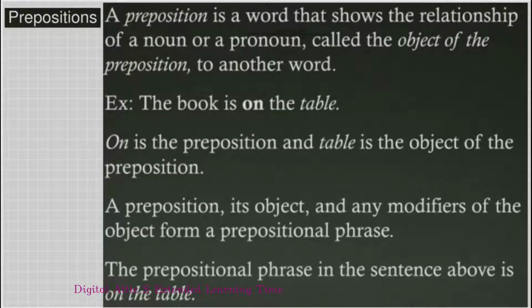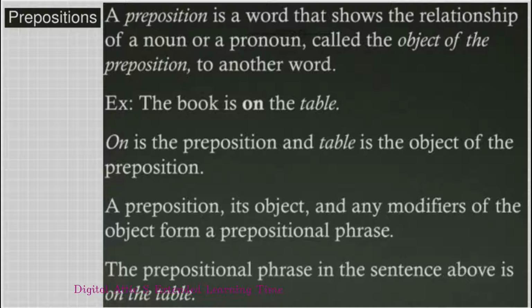Let's know about prepositions. A preposition is a word that shows the relationship of a noun or a pronoun, called the object of the preposition, to another word. Example: The book is on the table. On is the preposition and table is the object of the preposition.